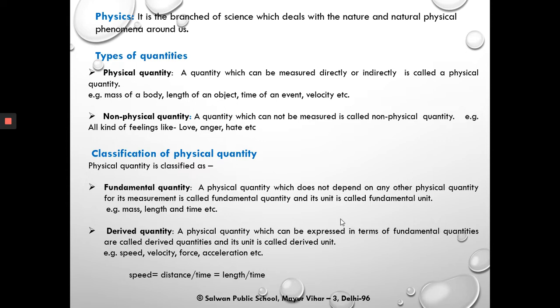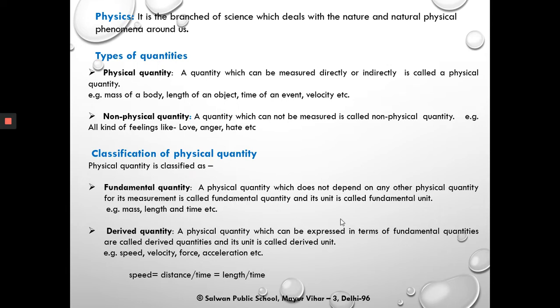Now this physical quantity is classified as fundamental quantity and derived quantity. So what is fundamental quantity? A physical quantity which does not depend on any other physical quantity for its measurement or cannot be resolved further is called a fundamental quantity and its unit is called fundamental unit. For example, mass, length and time, etc. Let us take a fundamental quantity, mass, and its SI unit is kg. So kg is the fundamental unit of the fundamental quantity mass.